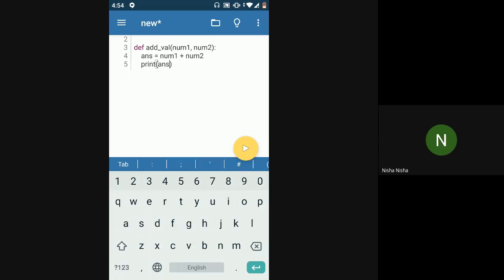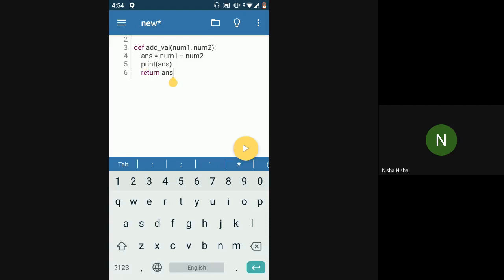Initially we were returning some value, we were returning ans. In this case, ans is the addition of two values. If these two values are integers, then my ans will be of int type. If these two values are float, then their addition will also be of float type, and hence this ans variable will also be of float type. So you'll be returning a float in that case.